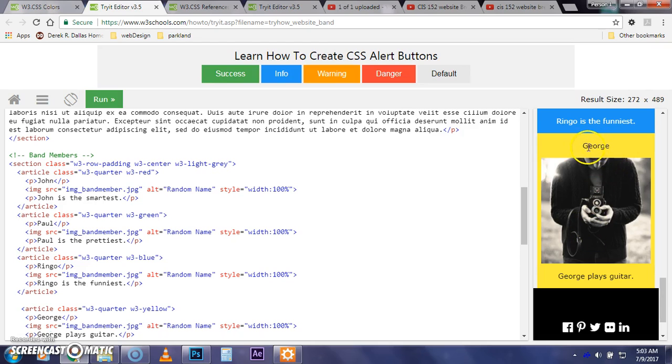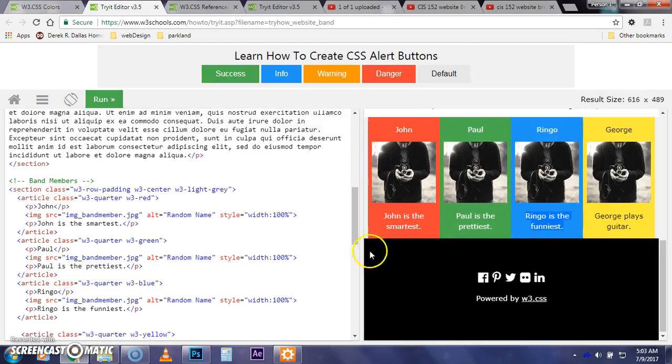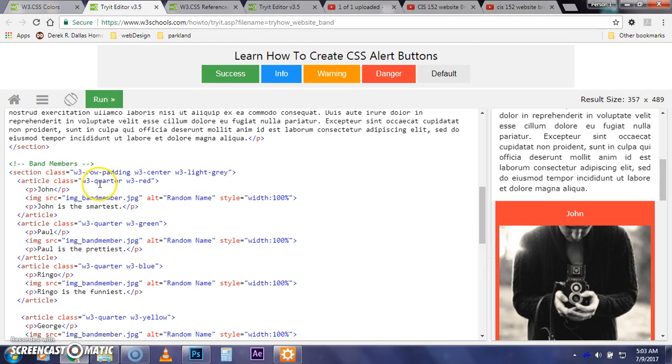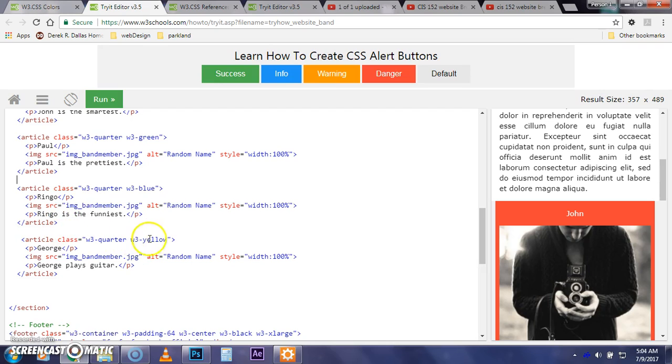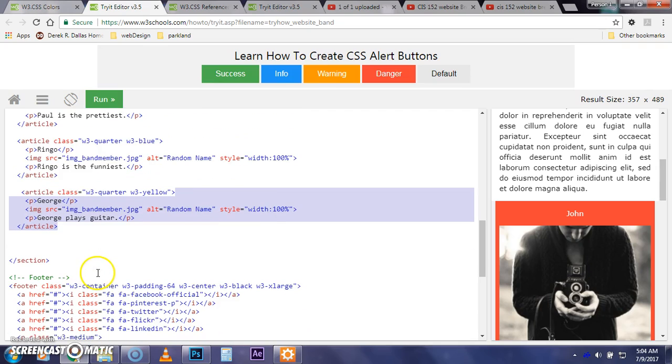Oh, this one has black text. This one has white text. So let's see why that is happening. Why would that be happening? So we've got article W3/4 red, John, band members random, article, George, article, and section.